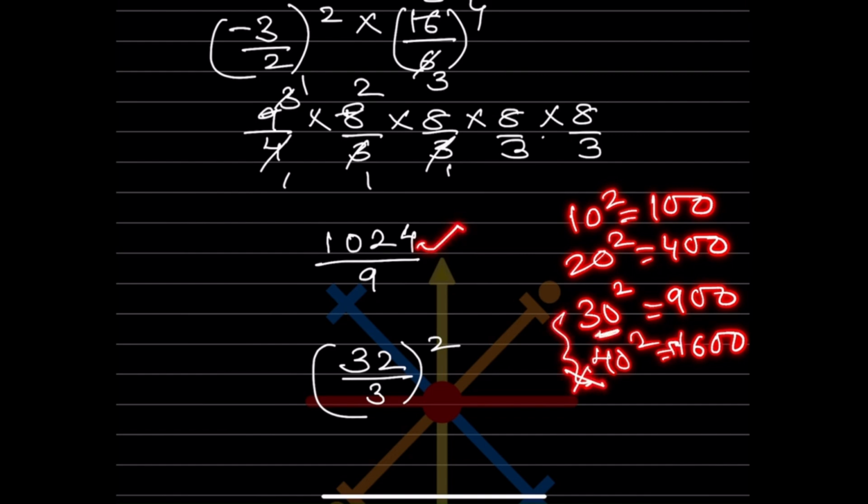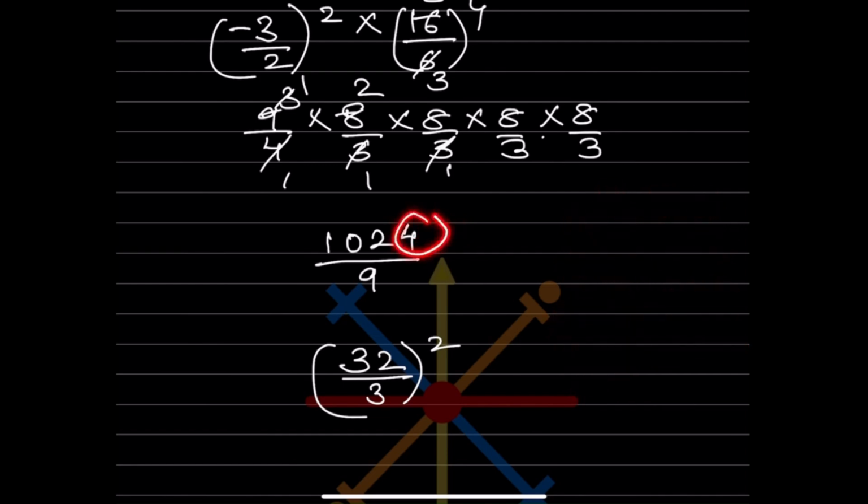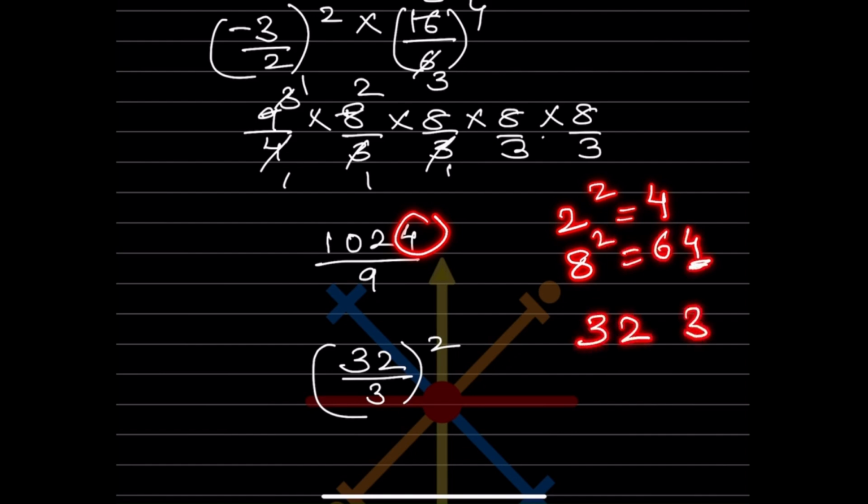So it will be somewhere in the 30s. So now in 30s, because that is 900, you can see the unit place digit. So where do we get 4? We get 2 square is 4, or we can get 8 square is 64. Here we get in the unit place 4. So this number should be either 32 or it should be 38.